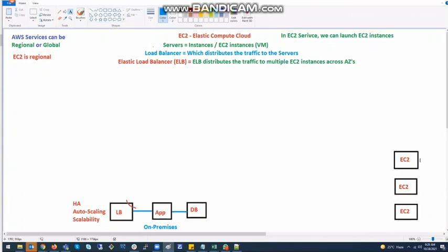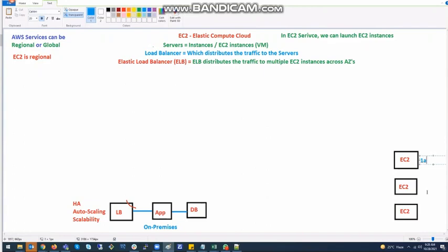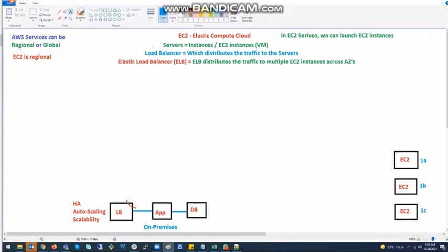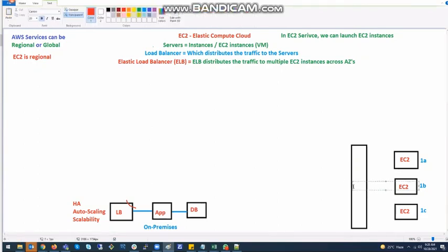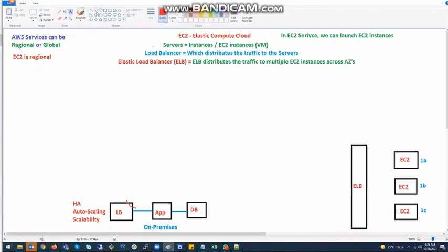So, guys, can I launch my EC2 instances in 1A? Yes. Can I launch this EC2 instance in 1B? Yes. Can I launch this EC2 instance in 1C? Yes, I can launch. And what should be there in front of these EC2 instances? This is load balancer. So guys, this is load balancer, but in AWS, we call it ELB, elastic load balancer. And this elastic load balancer distributes the traffic to the EC2 instances. This is how we should say it in AWS.